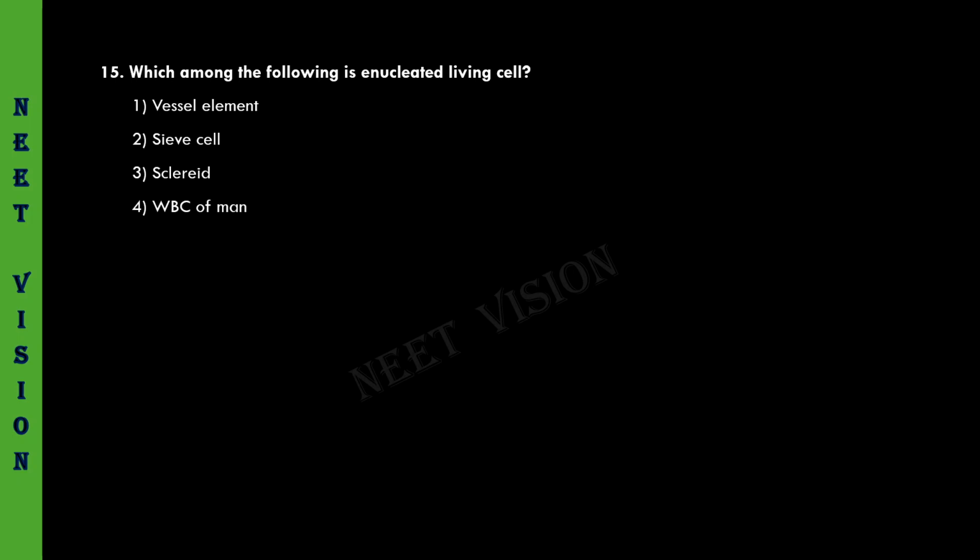Sclereid, dead cell. WBC of man, living cell but has got an irregularly lobed nucleus. The extent of lobing varies from WBC to WBC. So the correct option is the second one. Let us see whether it is correct or not. So the answer is 2. Let us see the solution.